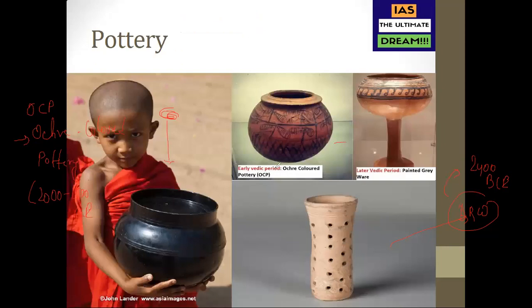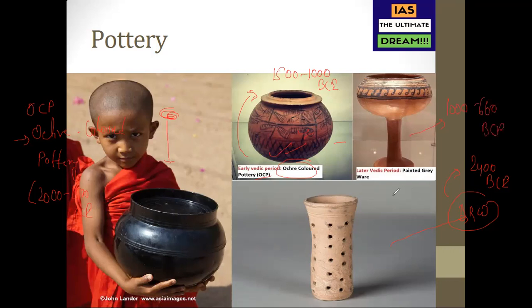This ochre-colored pottery we're talking about is from the early Vedic period, according to Max Muller; we'll talk about that later on as well. So at that time they were making this ochre-colored pottery. Then later on, painted Greyware came around 1000 to 600 BC, which is the later Vedic period. Do remember the chronology as well.